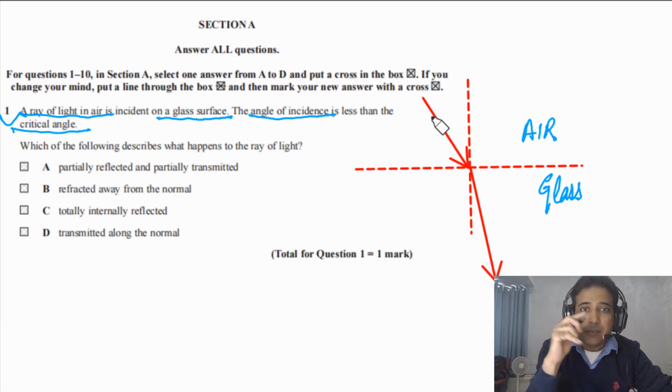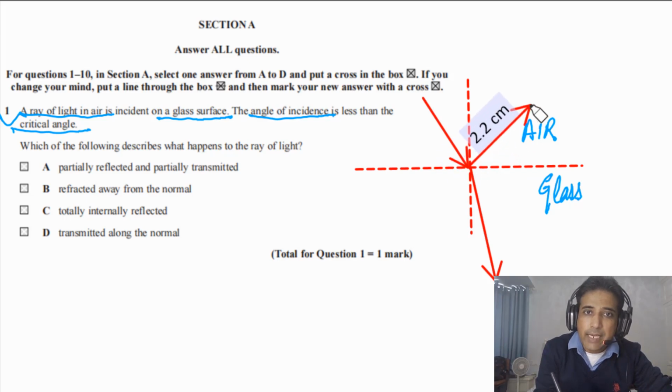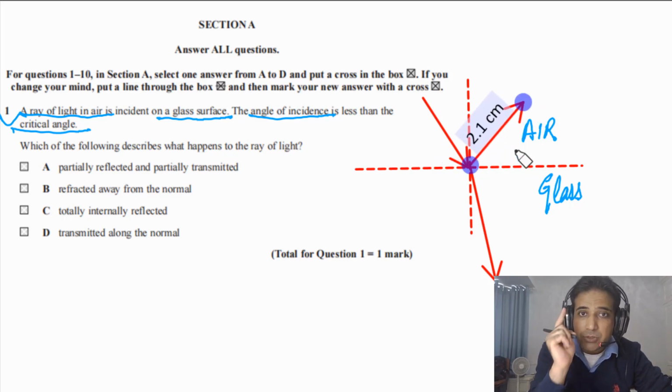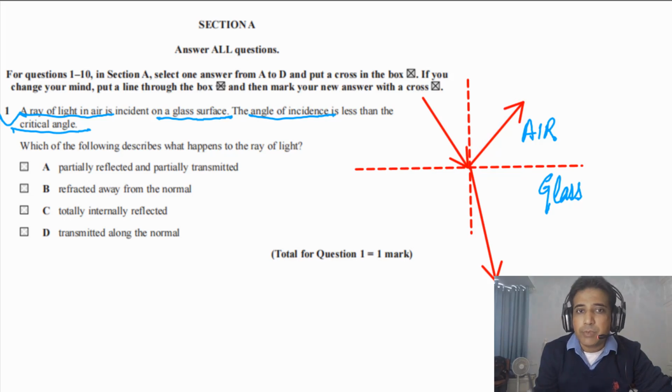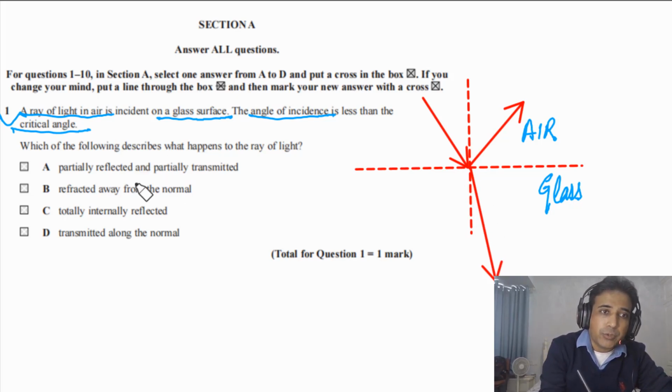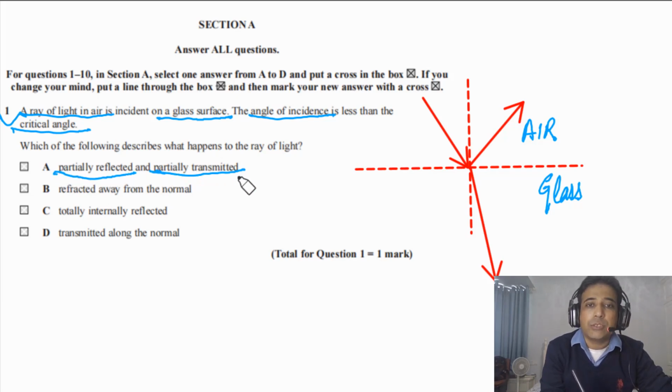The second thing you need to understand is that as the angle of incidence is less than the critical angle, some of the light will also be reflected back. There will be reflection as well. Part of the light will be reflected, part of the light will be refracted. So based on this we can find the answer. Partially means part of light is reflected and part of light is refracted. If you look at the given options, it is given to us partially reflected and partially transmitted. So this option is correct.